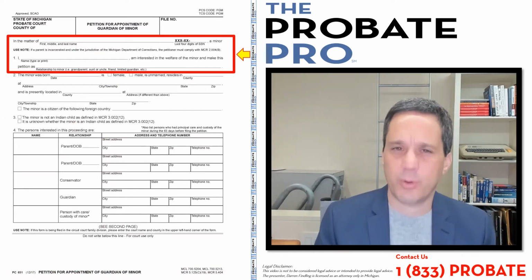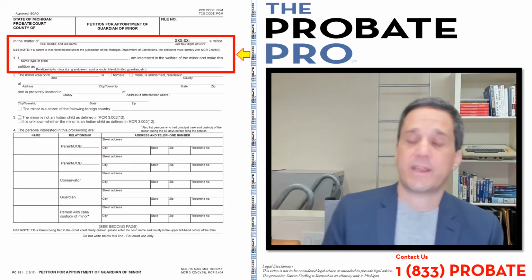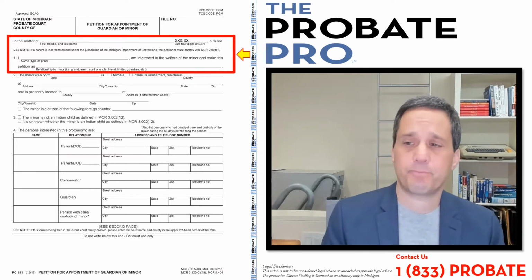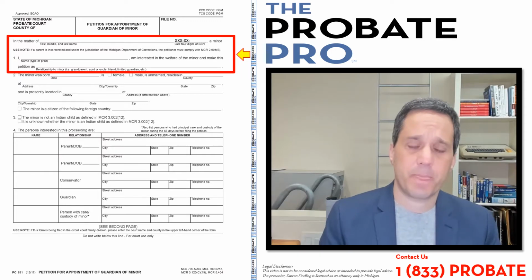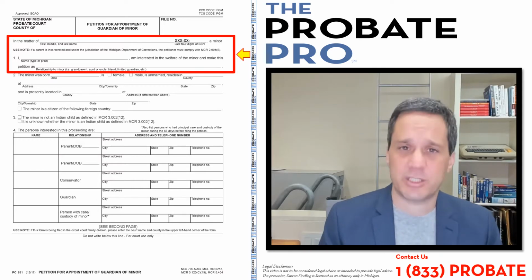Let's work our way through it after you've identified the county and the file number you're going to file in, the county in which the minor is a resident to establish jurisdiction. In the matter of is the name of the minor, the individual, and the last four digits of the Social Security number would be provided there.